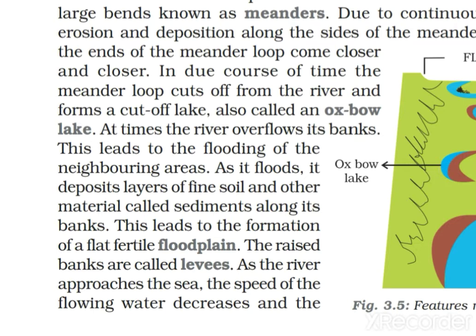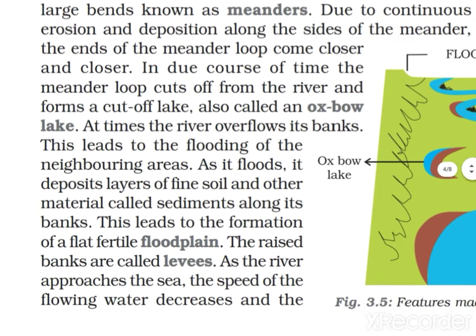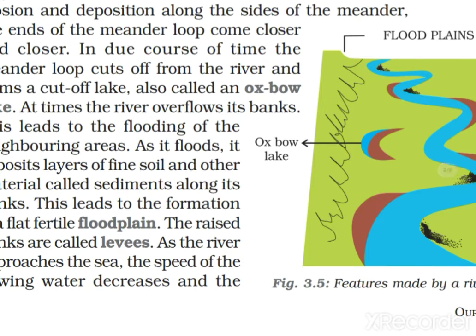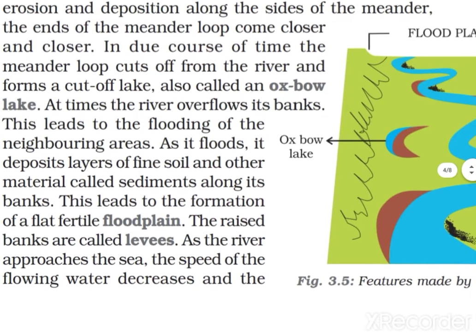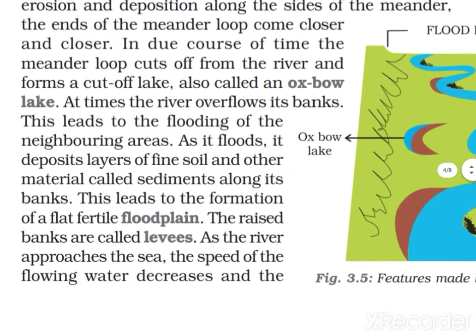In due course of time, the meander loop cuts off from the main river and forms a cut-off lake. First it would be like this only. The river would be twisting and turning like this. This part is cut and then it started turning like this. So this round part is known as Oxbow Lake. Cut-off lake also, and its other name is Oxbow Lake.